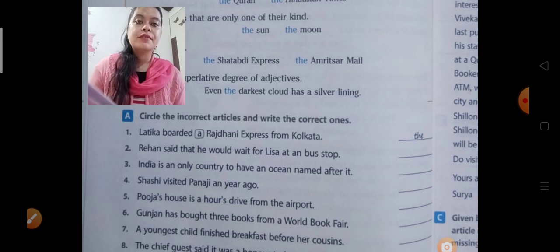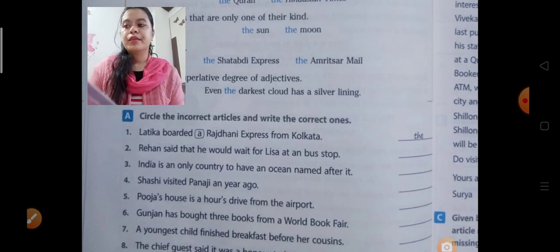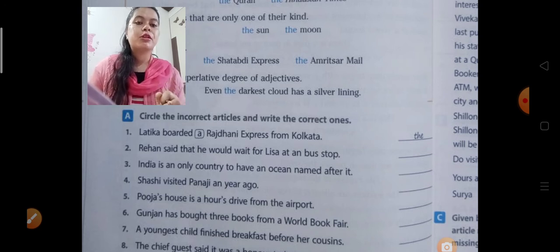Next, Sasi visited Panji an year ago. Here "an" needs to be circled, because in the place of "an" there should be "a": Sasi visited Panji a year ago. Pooja's house is a hour's drive from the airport.